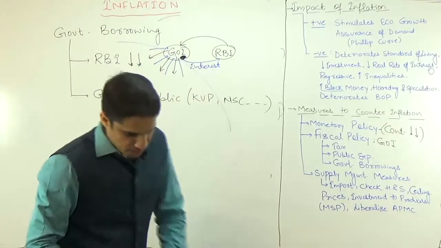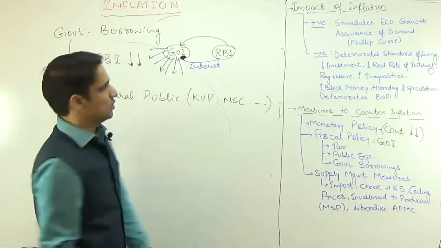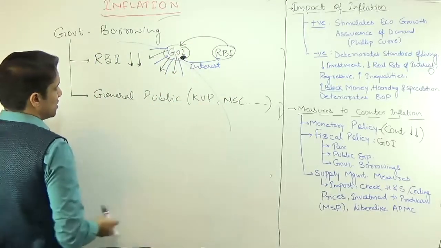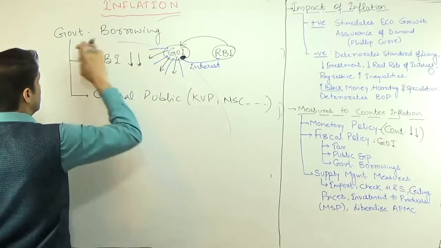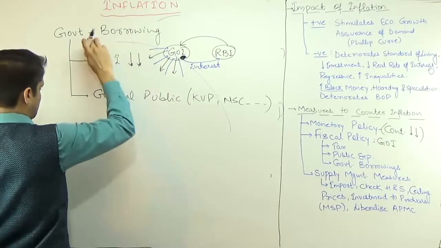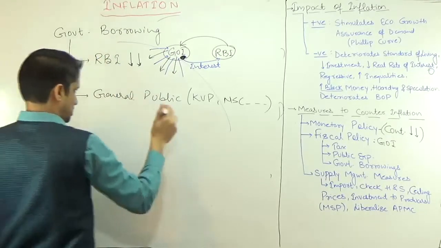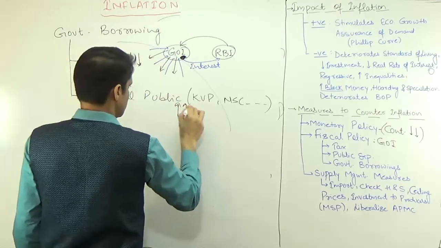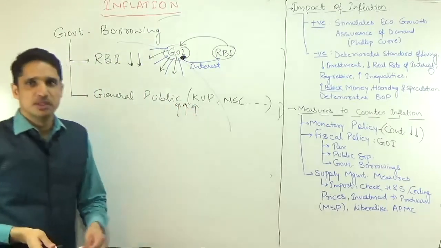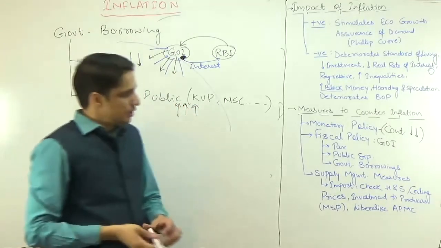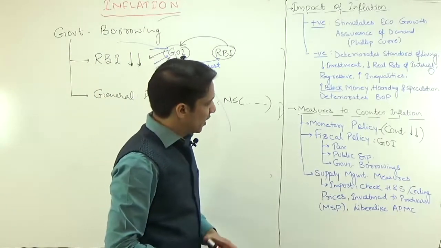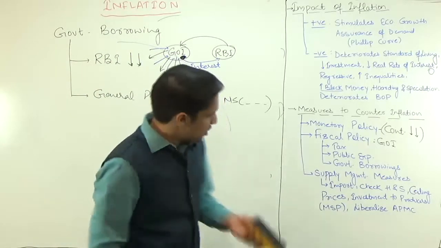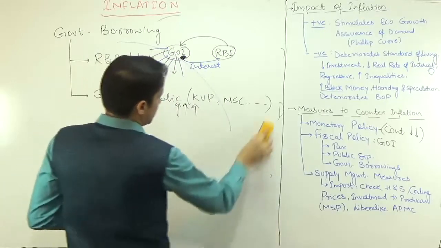And when money supply in the society decreases, that is going to decrease the demand, that is going to decrease the inflation in the economy. So government borrowings from RBI should decrease, and government borrowings from the general public should increase. So this is the second measure. Fiscal policy is the second measure through which you can counter the inflation.